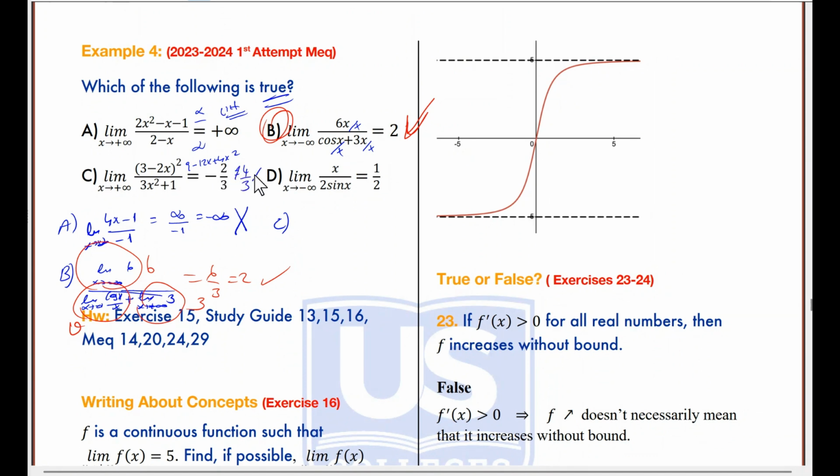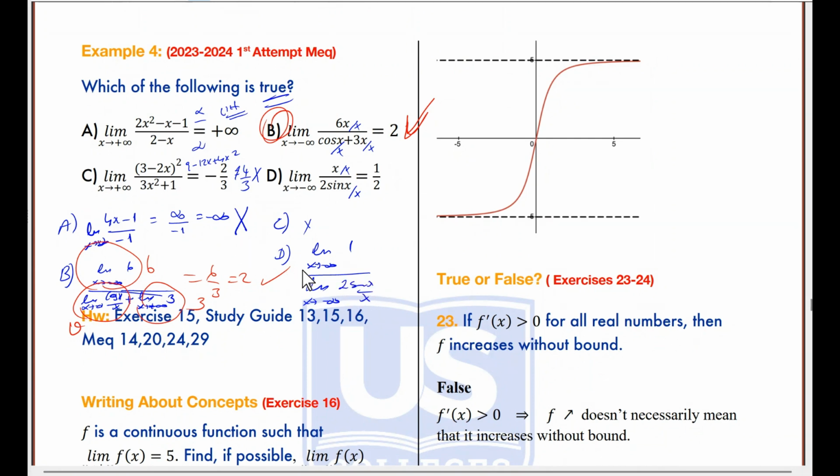So that's also false. Option D, I have infinity at the top, does not exist at the bottom. So I should rewrite the function by dividing top and bottom by x. So when I rewrite the limit, it's going to be limit as x approaches negative infinity of 1 at the top, at the bottom 2 sine x over x.